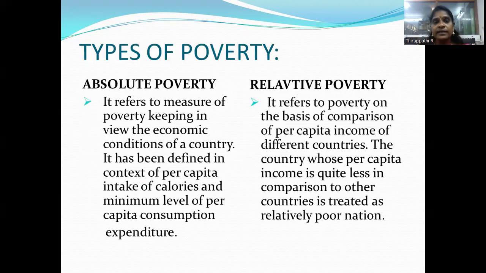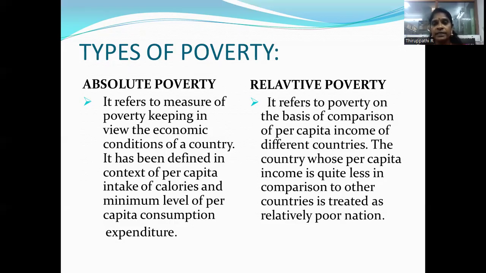And next is types of poverty. There are two important types of poverty: one is absolute poverty and the other is relative poverty. We can see them one by one. The first one, absolute poverty, keeps in view the economic condition of a country. It has been defined in the context of the per capita intake of calories and a minimum level of per capita consumption expenditure.